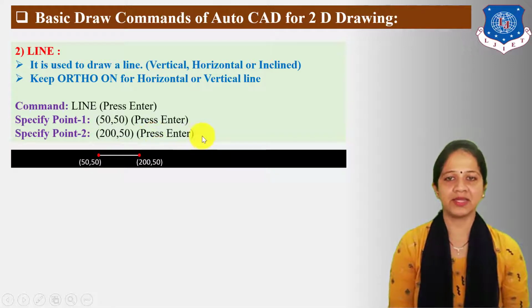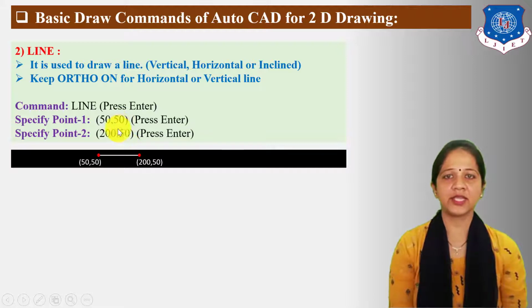Then press enter. Here the y-axis unit is the same for point 1 and point 2, so a horizontal line is displayed on the drawing area. Now for a vertical line, you need to take the same unit for the x-axis.